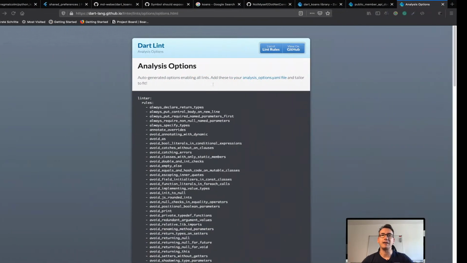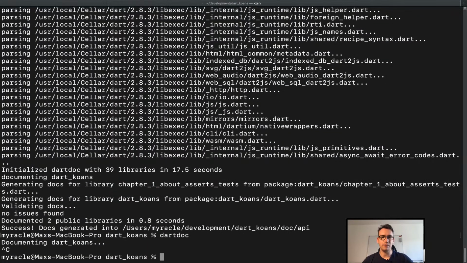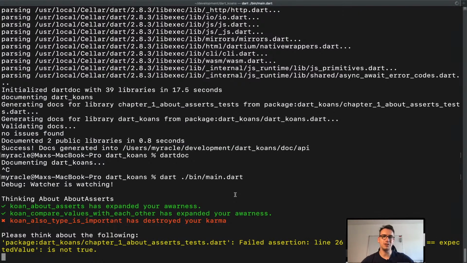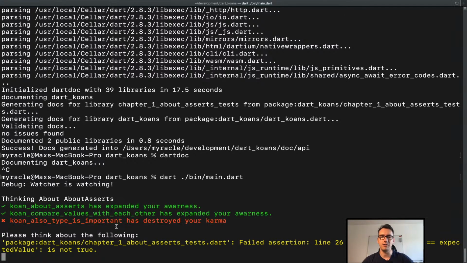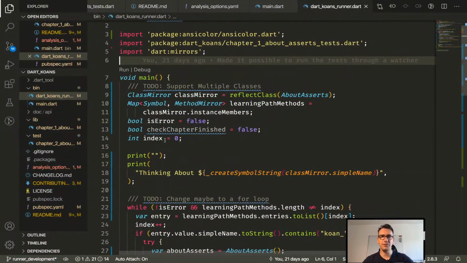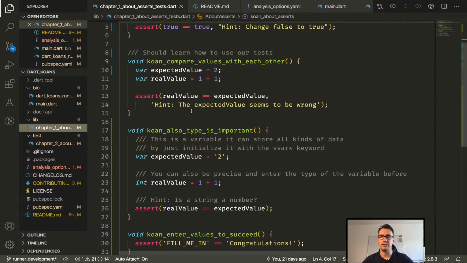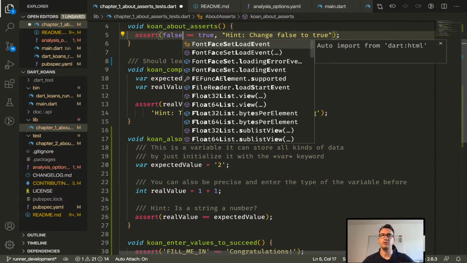So what did we do today? We managed to create the Dart Koans, and if you run the Dart Koans at the moment, it looks like this, which is pretty fantastic. So we see our functioning tests that we've fixed, and we see our error tests that are not fixed. And we get a small information on how we fix the next task. And the cool thing is now, what we also should do is we want to break all our tests at the moment. So here we wanted to fix that back to false and here false.